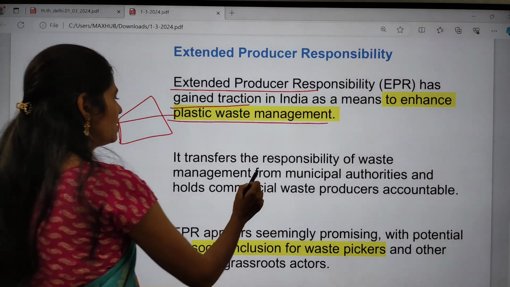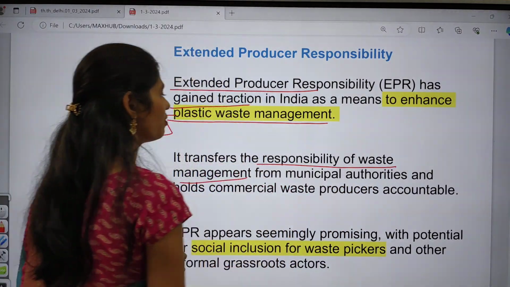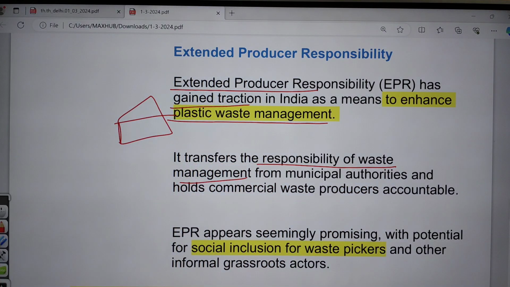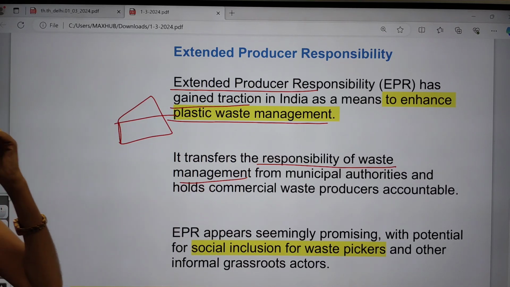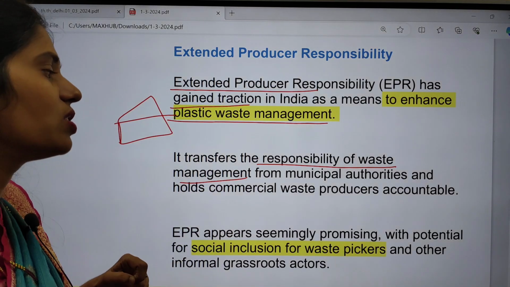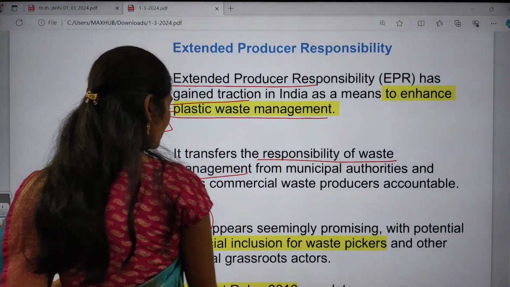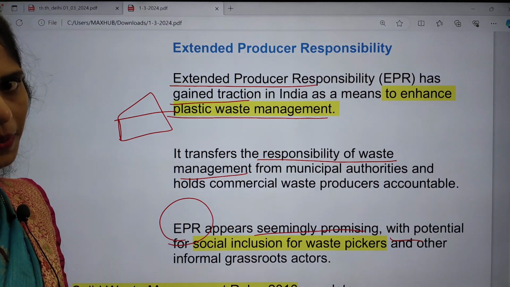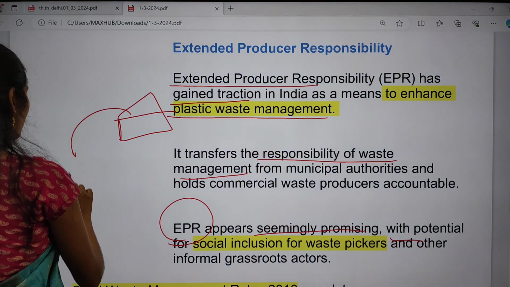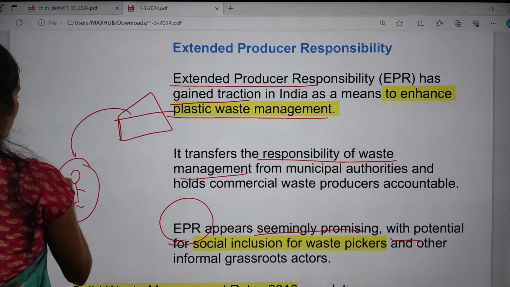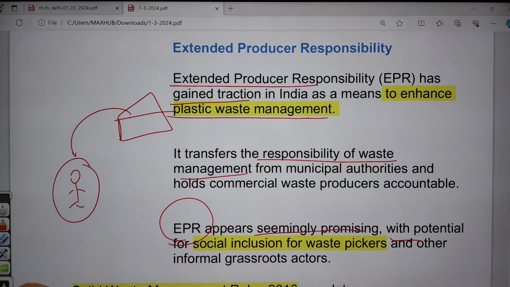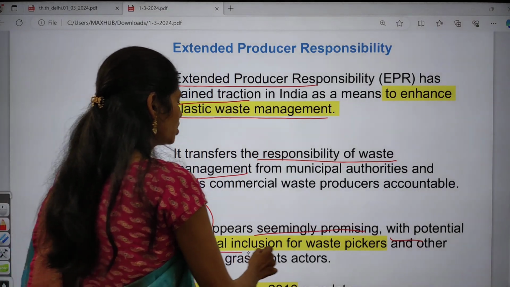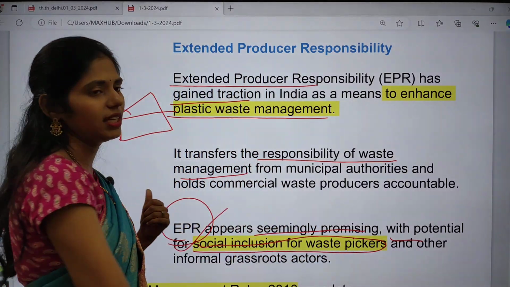So it is transferring the responsibility of waste management from municipal authorities and households to commercial waste producers. Now these commercial waste producers are accountable for collecting the waste they generate. So EPR appears promising, with potential for the social inclusion of waste pickers. These Lays companies can keep waste pickers as employees and give them some money to pick their waste. In this way, social inclusion for waste pickers is a potential thing we can do now.